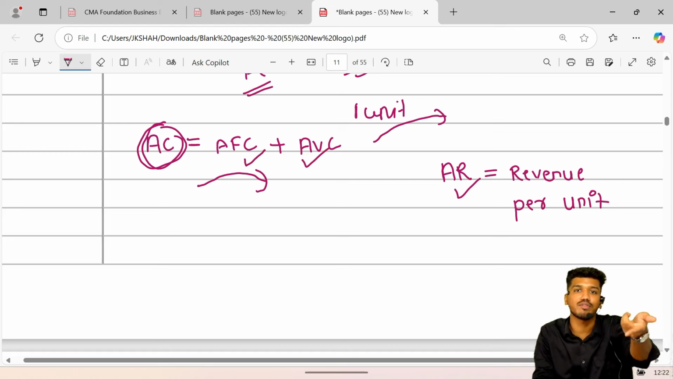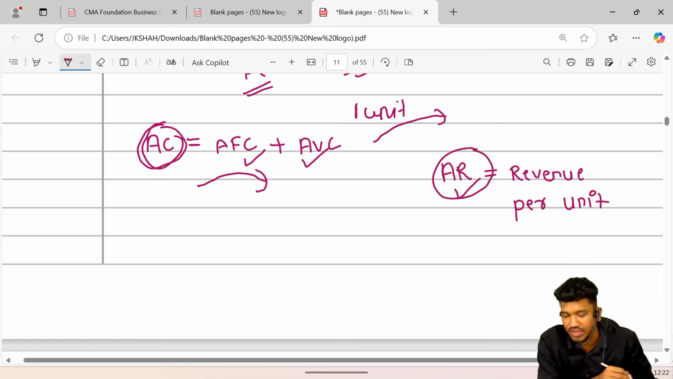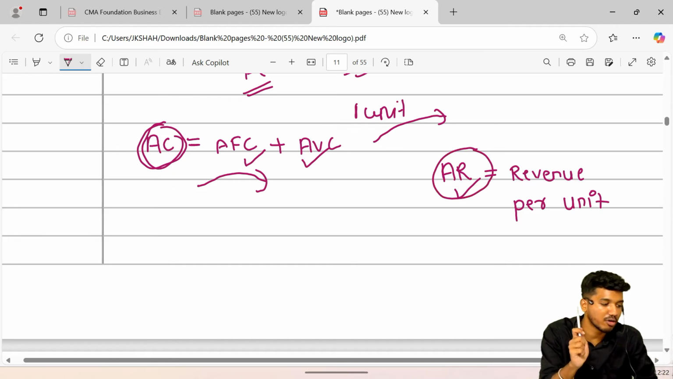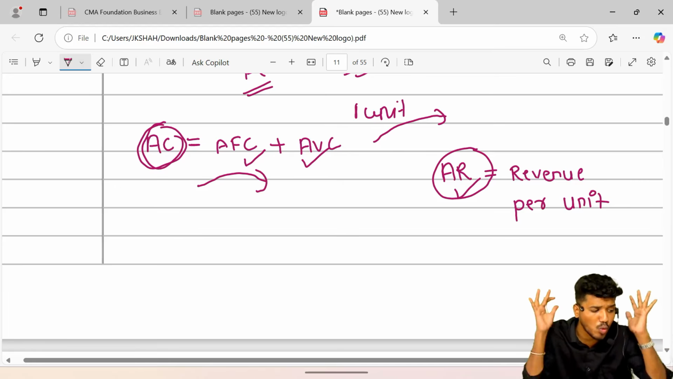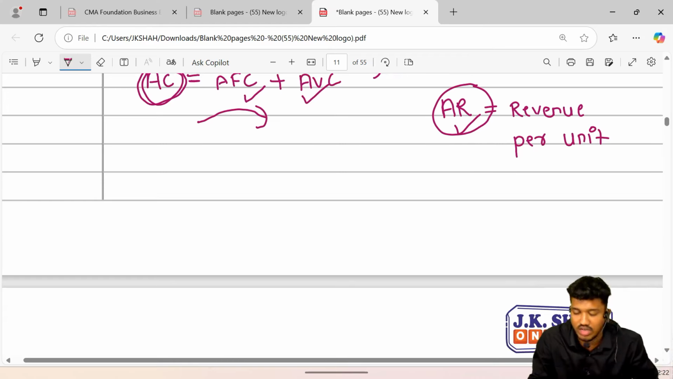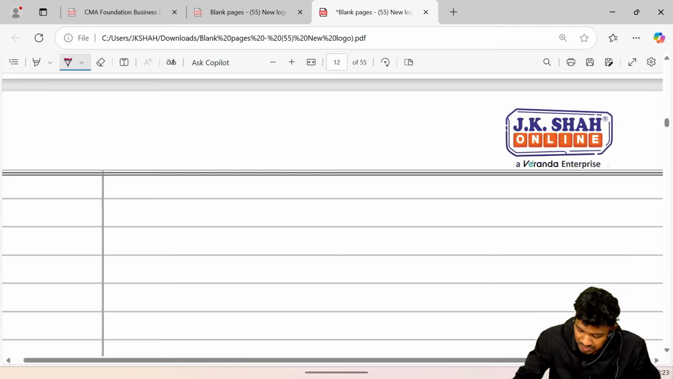So after selling 1 unit, the amount of money or price I have received is average revenue, and for the production of 1 unit, the amount of money I have incurred is called average cost. I hope you guys have understood this concept. If you do not understand this, then it would be difficult for you to gain confidence in the further concepts. Okay, moving forward.